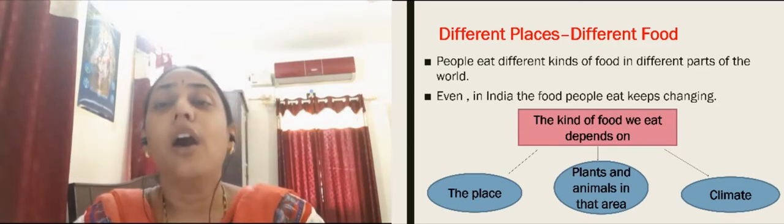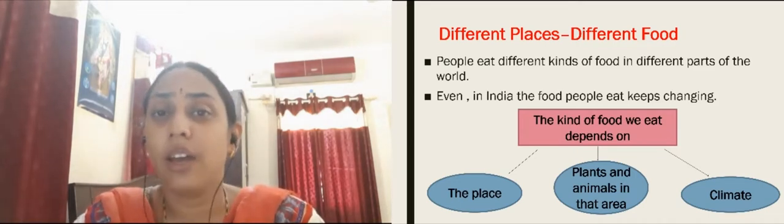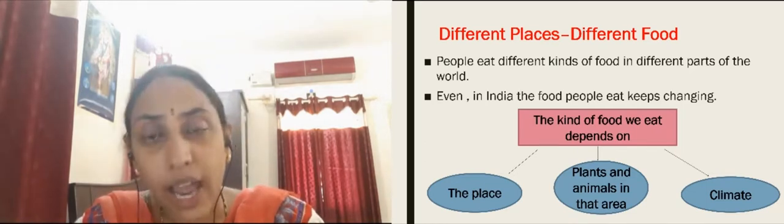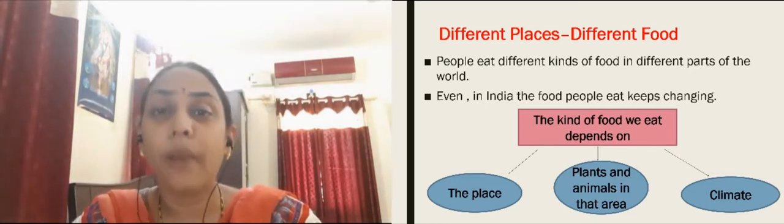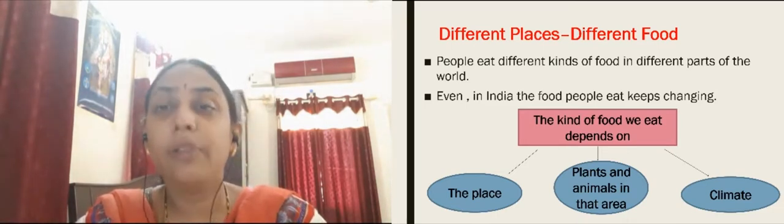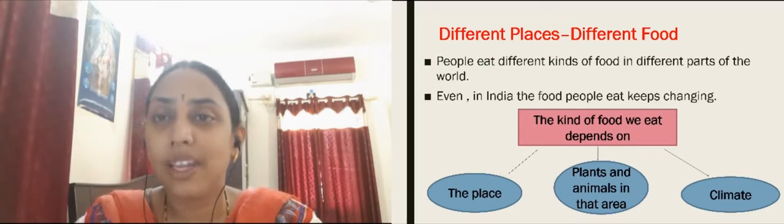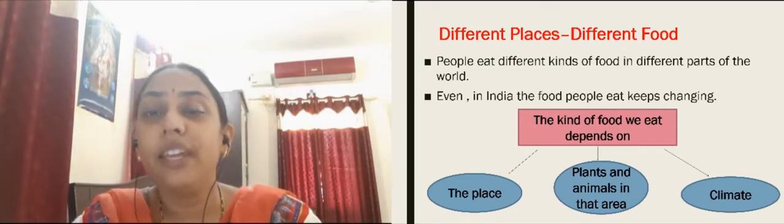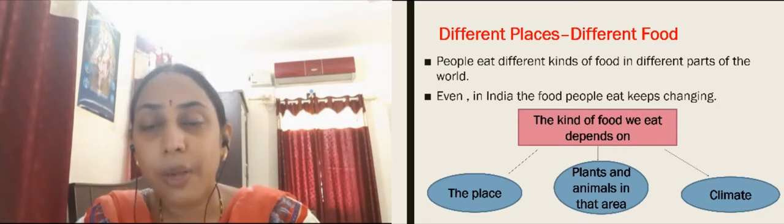Then we have the place in which we are living. So according to the place, the climate and the plants and animals that are available very easily nearby, on these three factors the food we eat depends, right beta?